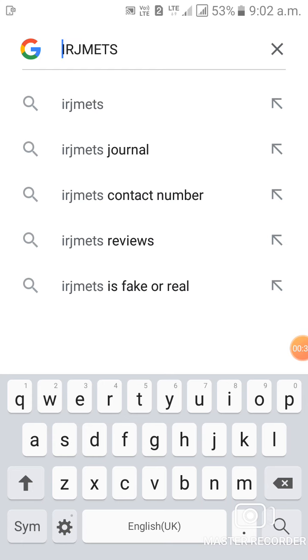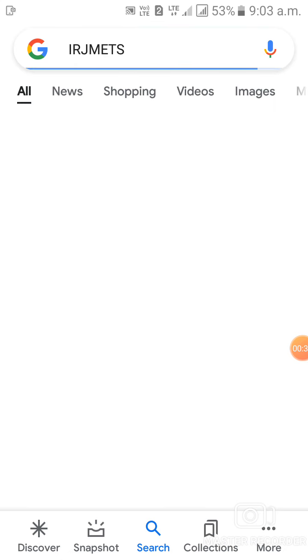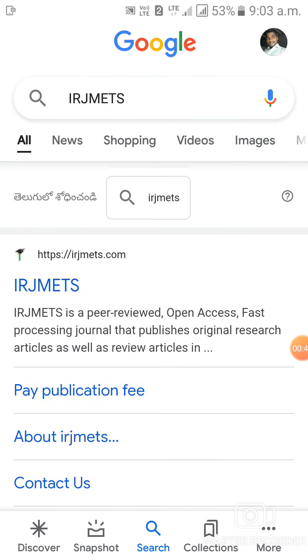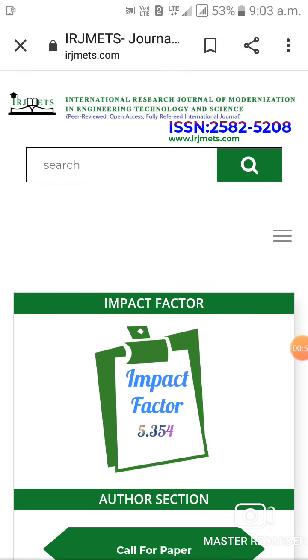Just type IRJMETS in Google and click the search button, and after that a website will pop up. Then click on the IRJMETS website, nothing but International Journal of Modernization in Engineering and Technology and Science. Using this platform we will publish your paper easily and rapidly, within 4 hours after accepting your paper, with accessible and permissible limits of plagiarism.